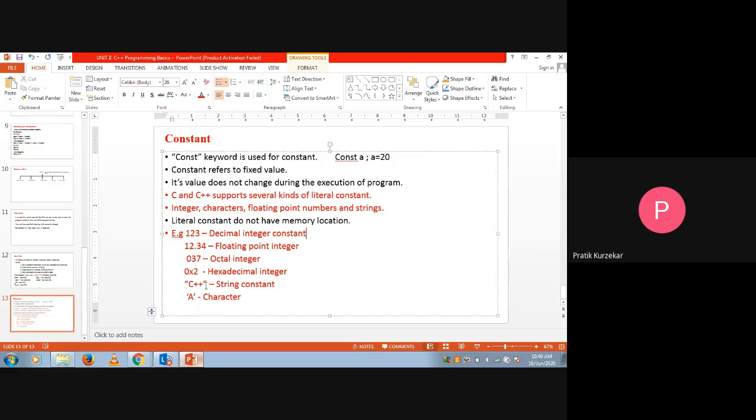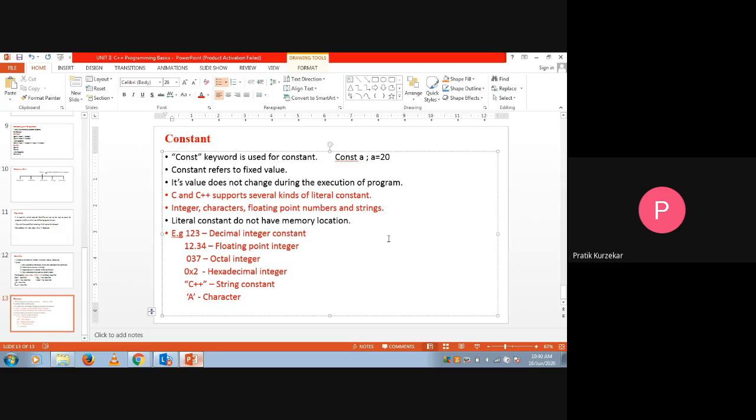C++ is written in double quotes, so it becomes a string constant. And the capital A is written in single quotes, so it becomes a character constant. We know that C++ is nothing but a combination of characters.